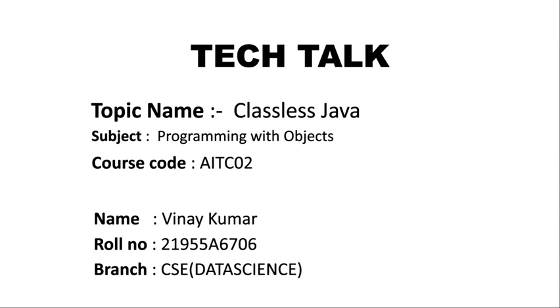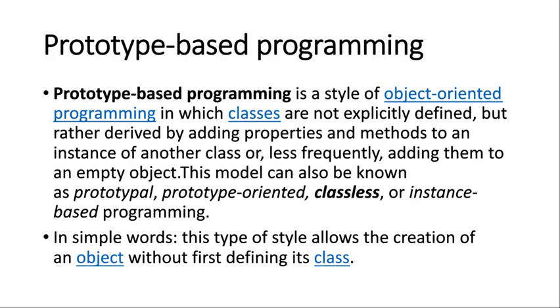My topic is classless Java. Prototype-based programming is a style of object-oriented programming in which classes are not explicitly defined, but rather derived by addressing properties and methods to an instance of another class, or less frequently adding them to an empty object. This model can also be known as prototype-oriented, classless, or instance-based programming. In simple words, this type of style allows the creation of an object without first defining its class.